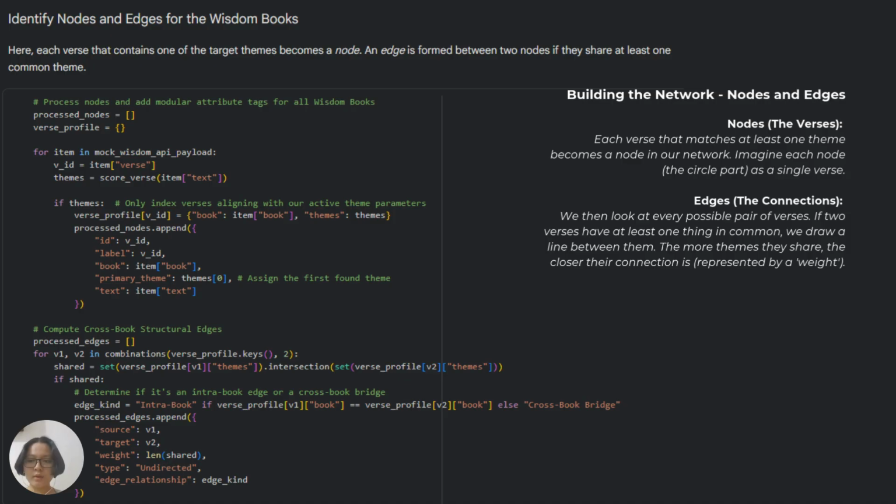We then look at every possible pair of verses. If two verses have at least one thing in common, we draw a line between them. The more themes they share, the closer their connection, represented by weight.